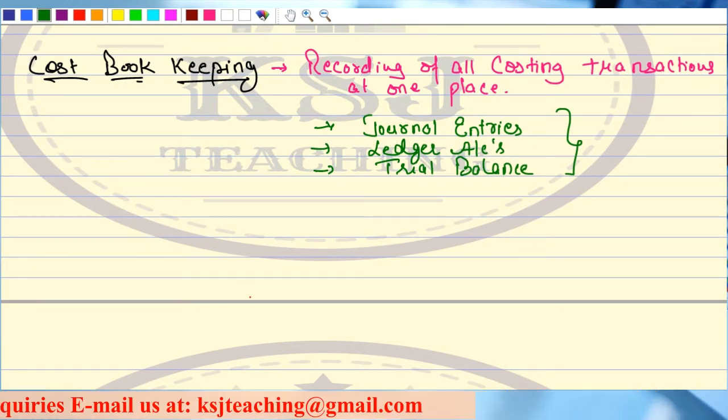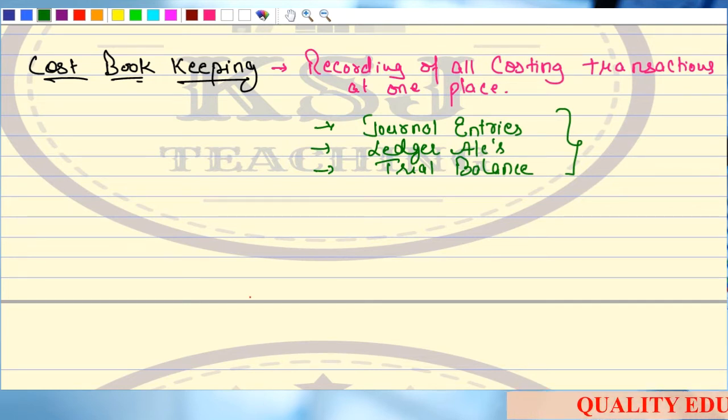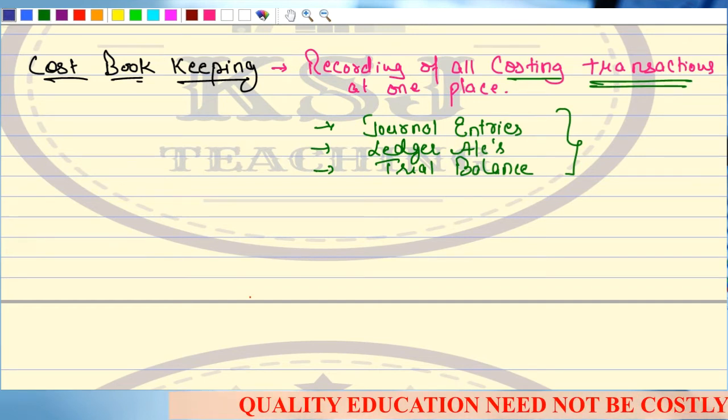Normally in the exam, you may be asked about the journal entries or you may be asked about the ledger accounts. Normally you are asked about the ledger accounts, right? Now, what are the costing transactions? I have written that it is the recording of all the costing transactions. What do you mean by these costing transactions?